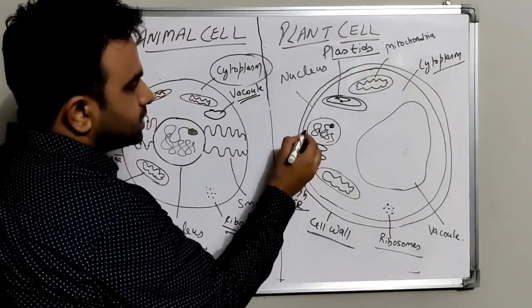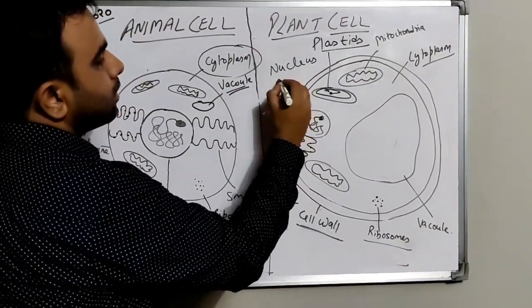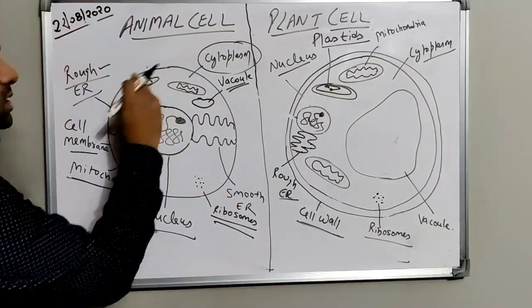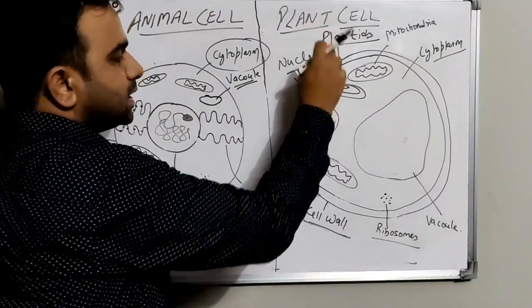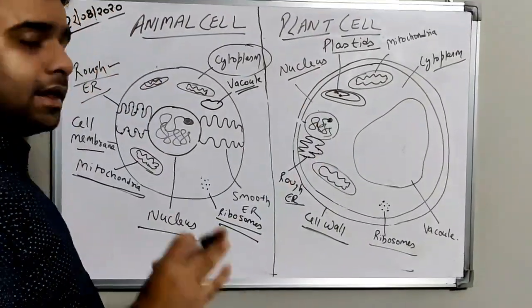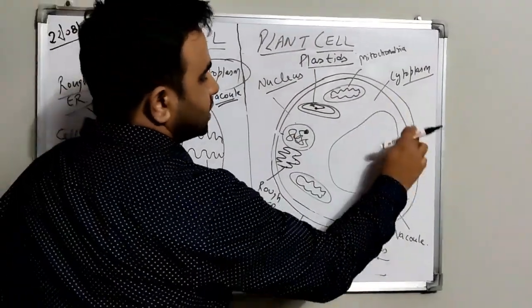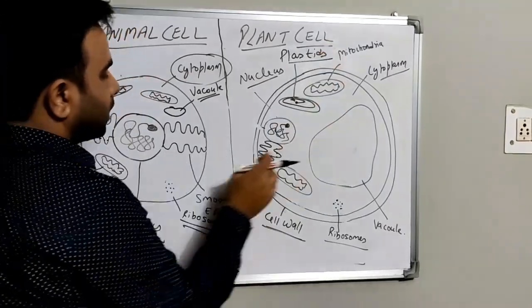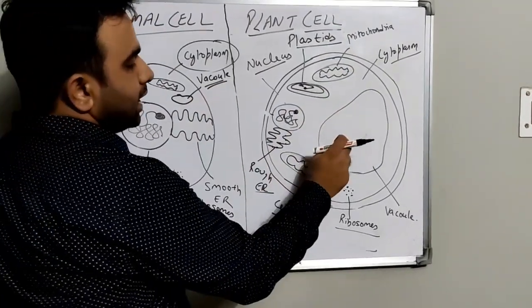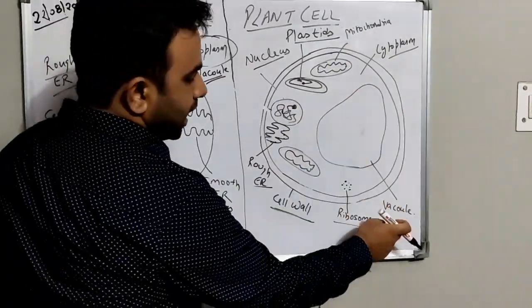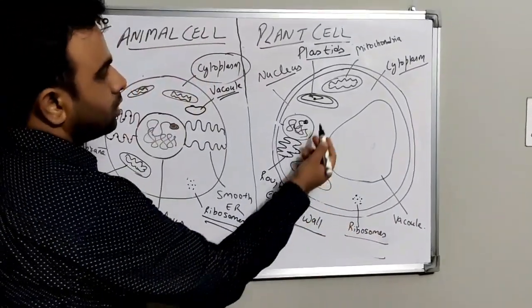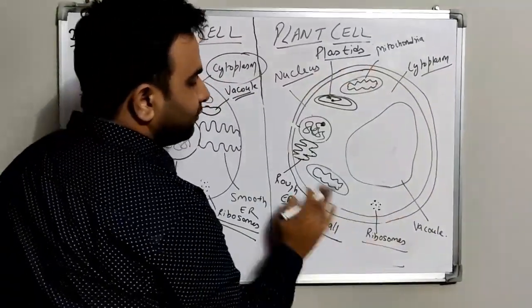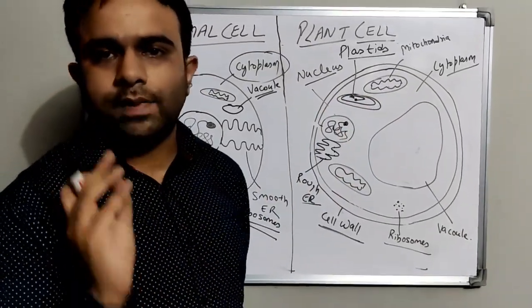We have the nucleus at the periphery, whereas in animal cell it is present at the center. And a large permanent vacuole is present in plant cell. Here it is very small, but here it is a large sac-like structure known as vacuole. Ribosomes are again small dot-like structures, then cell wall, mitochondria, and the entire fluid space is known as cytoplasm.